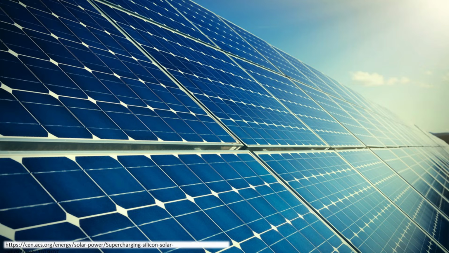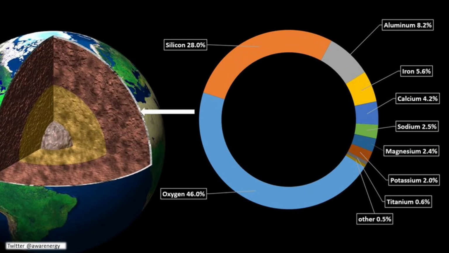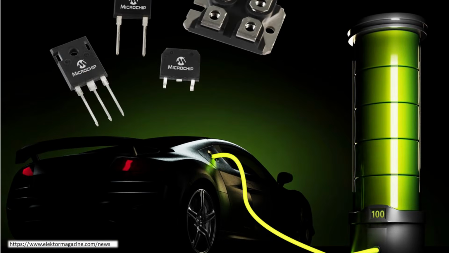Over the last decade, solar photovoltaic global installed capacity has increased tenfold. One of the reasons why silicon stands out as the prime semiconductor material for many key industries is its natural abundance. Silicon makes up 27.7% of the Earth's crust by mass and is the second most abundant element, next to oxygen. But silicon cannot solve all problems.